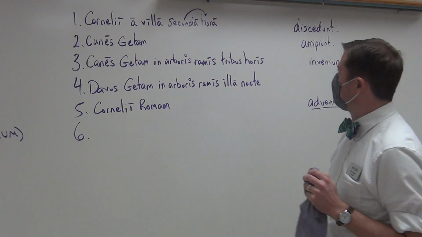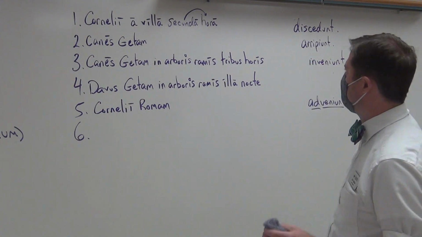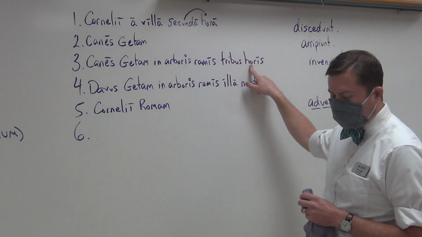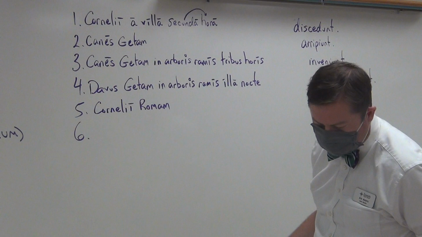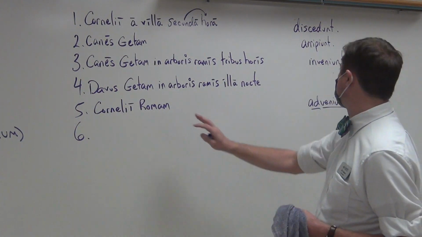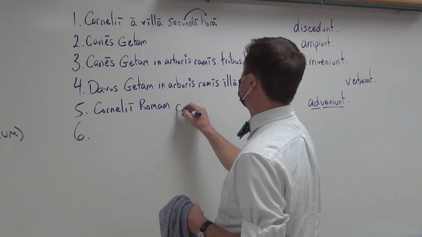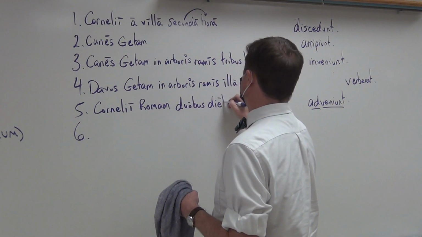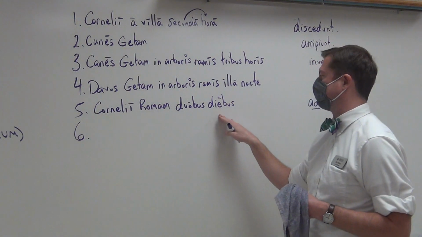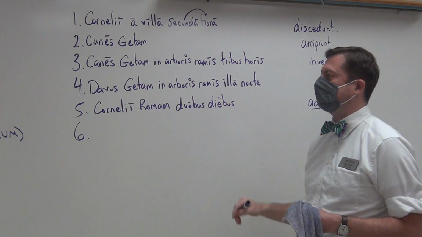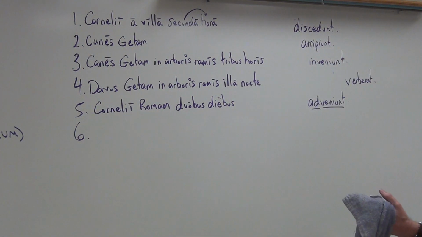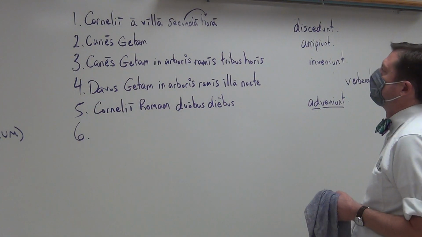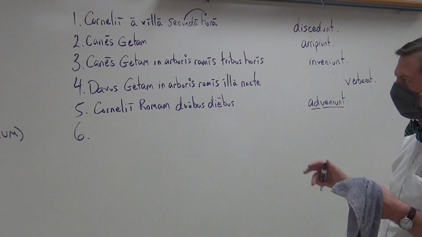So, you have it that says, now we are at that time within which, in 3 hours, the dogs find Geta. It's in the ablative because it's telling us the time within which an action occurs. Likewise, the Cornelians arrive to Rome. You could have it as duobus, which is ablative. Diebus, which is ablative. You do not know the fifth declension as of yet, but in 2 days, an ablative of time within which.